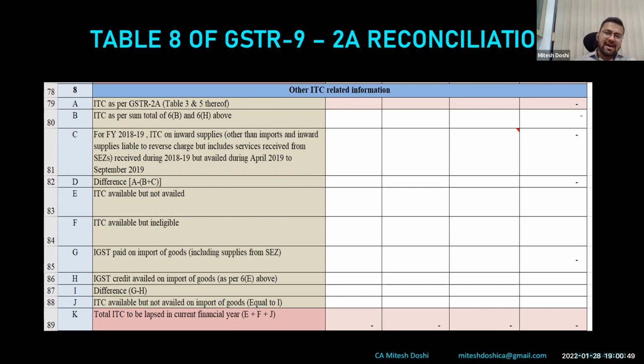And thereafter, any ITC pertaining to the current year, which has been accounted in the current year and has been availed in the subsequent year between April to September 21, can be disclosed in Table 8. After this, 8E, F, G are all optional fields and are not that important.